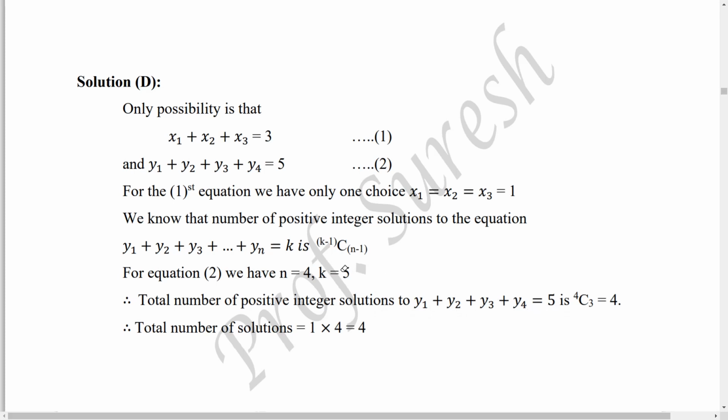4C3, where k is 5, so 5 minus 1 is 4, and n minus 1 is 4 minus 1, which is 3. 4C3 equals 4C1, which is equal to 4. So the total number of solutions is 1 into 4, so the answer is 4, option D.